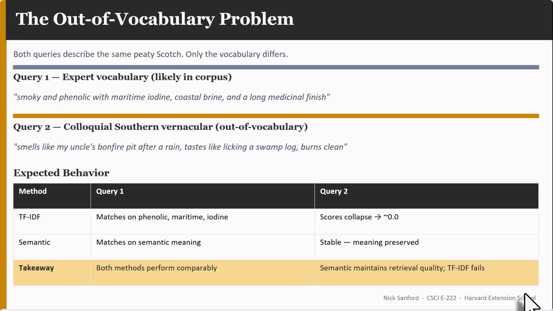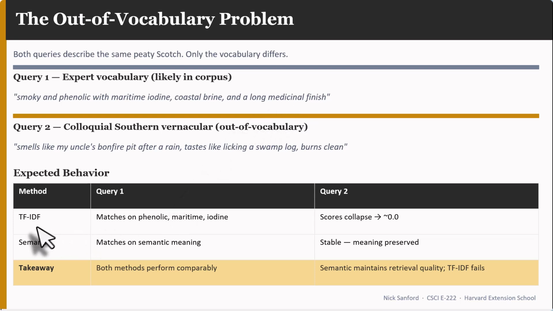So the out of vocabulary problem, this is the swampy thing that I'm talking about. Let's run through an example of that real quick. Let's say that we want to find a whiskey that is smoky and phenolic with maritime iodine, coastal brine, and a long medicinal finish. That happens to be the type of words that are used in the corpus.